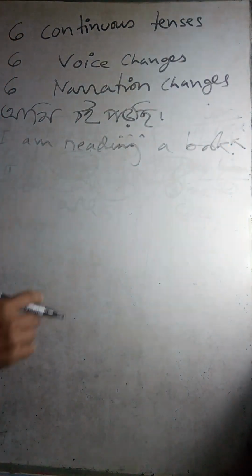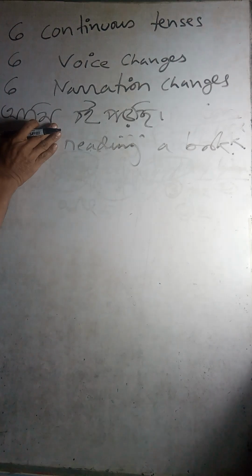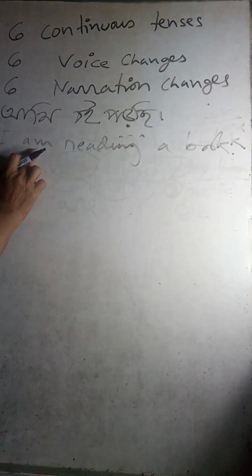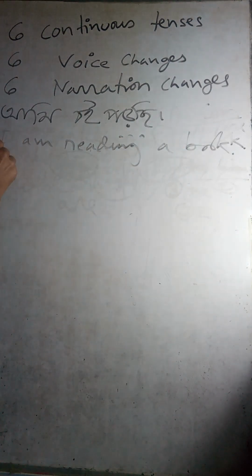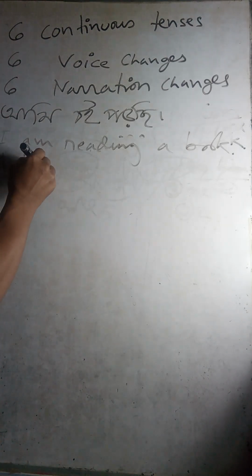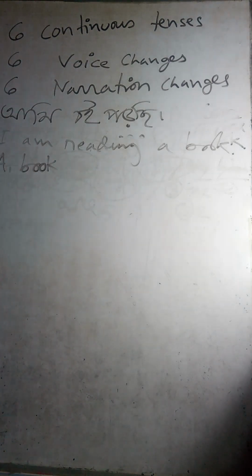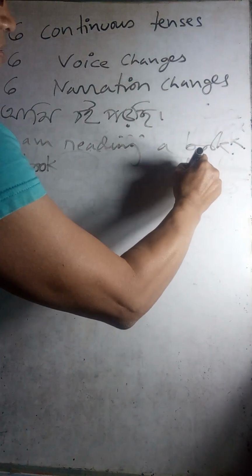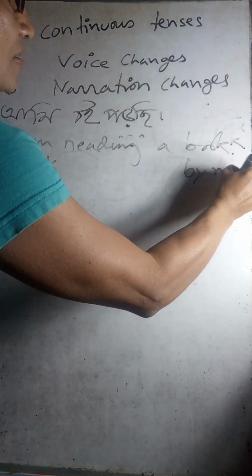But you should first write this, I reading a book. Then you should come to this. So a book first comes last. So a book, and here by me.